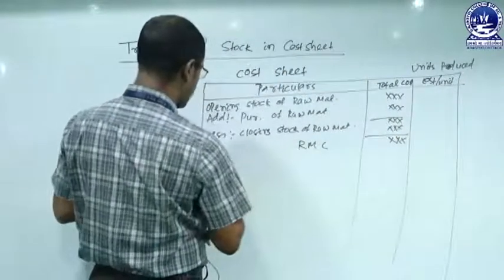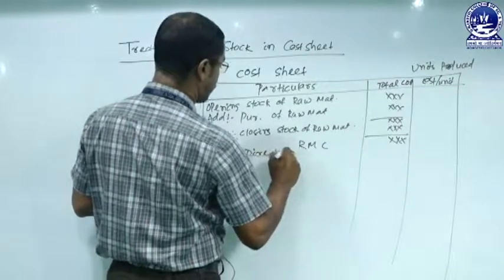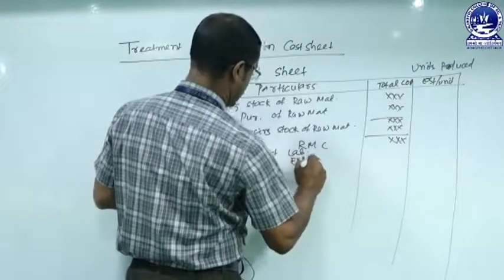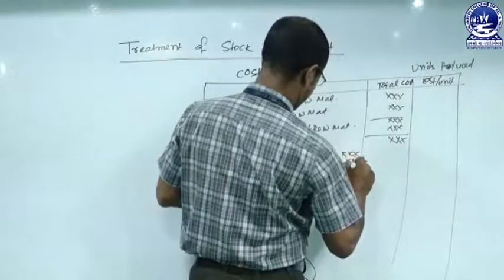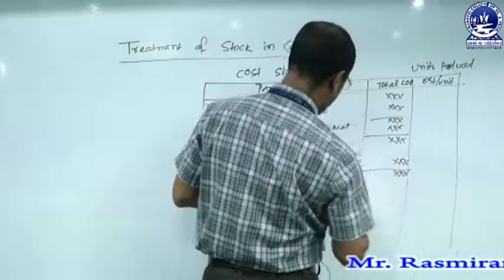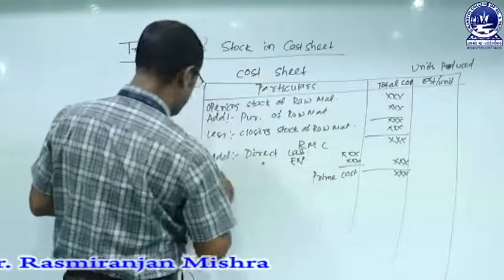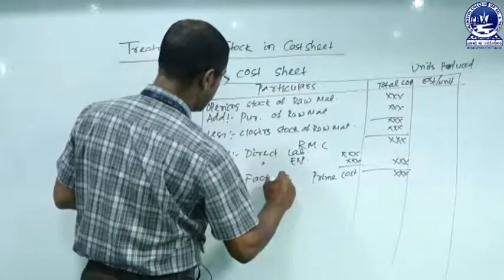Then with raw material consumed, we must add direct labor and direct expenses, if any. And the resulting figure is known as your prime cost. With prime cost, we must add factory overhead if there is any in the question.